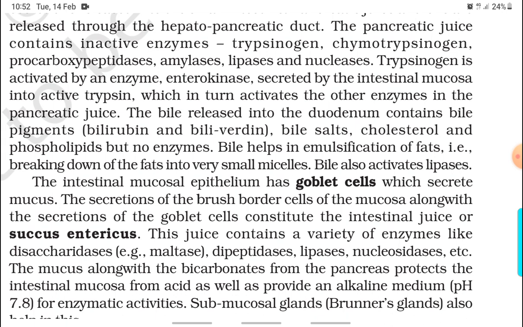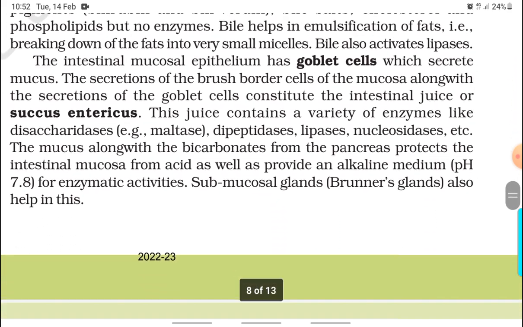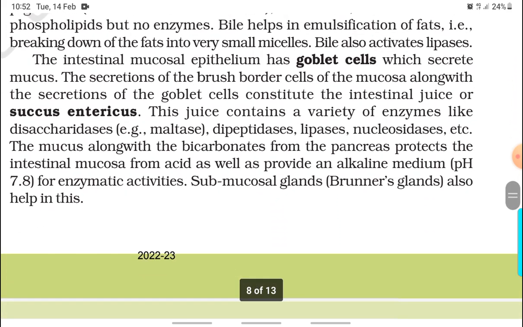The bile released into the duodenum contains bilirubin and biliverdin, bile salts, cholesterol and phospholipids, but no enzyme. Bile helps in emulsification of fats, that is breaking down of the fats into very small micelles. Bile also activates lipases. The intestinal mucosal epithelium has goblet cells which secrete mucus.